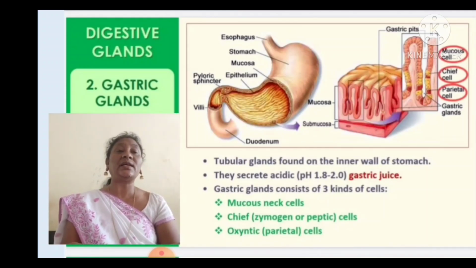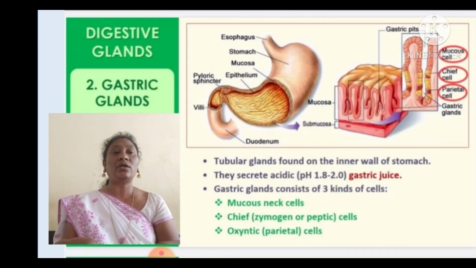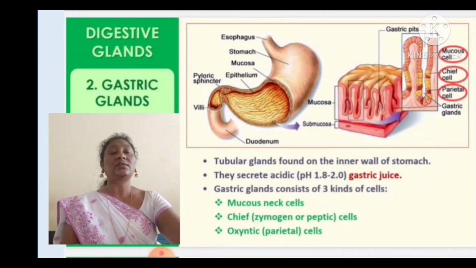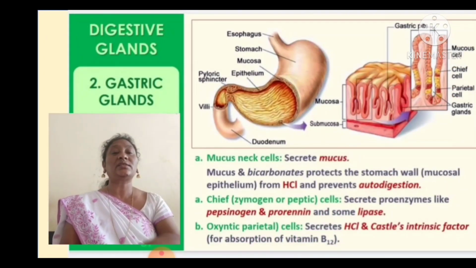The three kinds of cells are mucous neck cells, which you can find as round structures in the picture, zymogen or peptic cells, and oxyntic cells. First one is mucous neck cells. They secrete the mucus. Mucus and bicarbonates protect the stomach wall, the mucous epithelium. This mucus and bicarbonates protect the walls of the stomach from the HCl and prevent autodigestion.